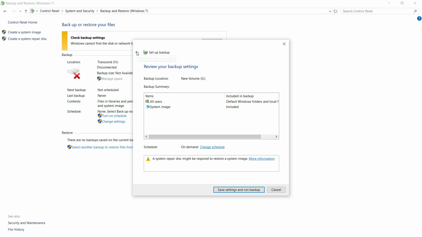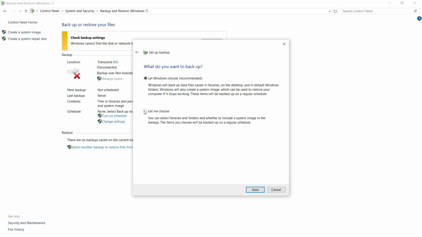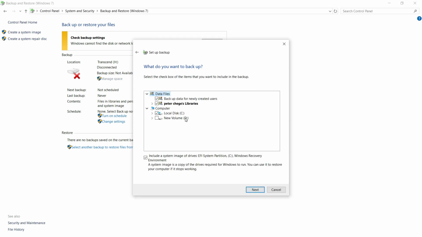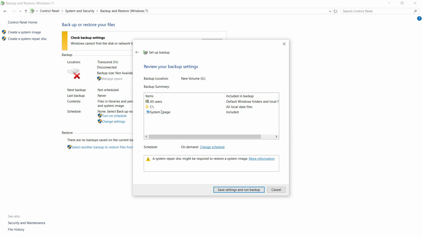Let's go back. You can, however, choose by selecting "Let me choose," then you click next, then you can choose the drives you want to back up. I think this is the best because it allows you to select everything that you want. Make sure everything is included. Then you click next. Once you click next, you need to review backup settings. Then you save the settings.